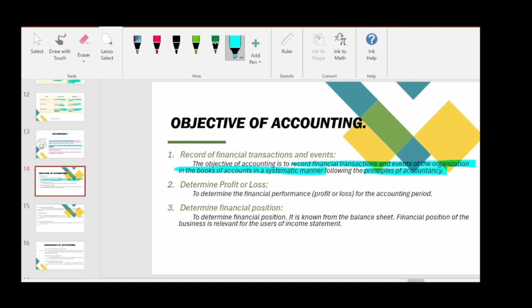The second objective is to determine the profit or loss of the particular company. So everyone is interested to know the profit earned or loss incurred by the company for each accounting period. So like our calendar year starts from January and ends at December, and the same way we have our academic year, the same way we have our financial year also.